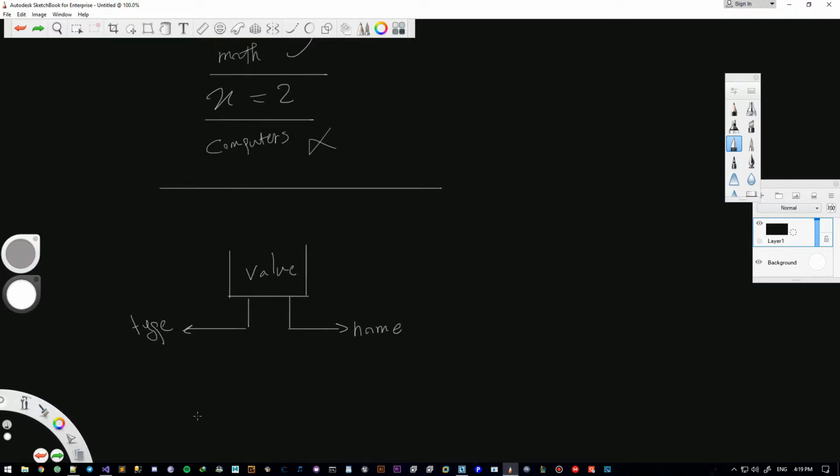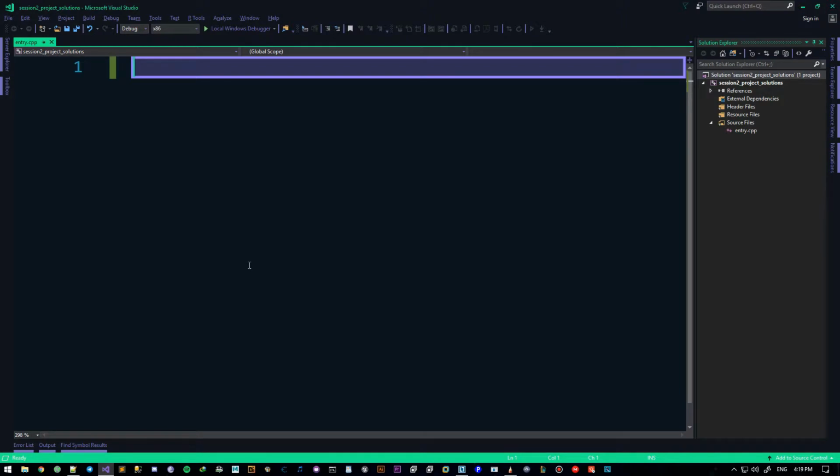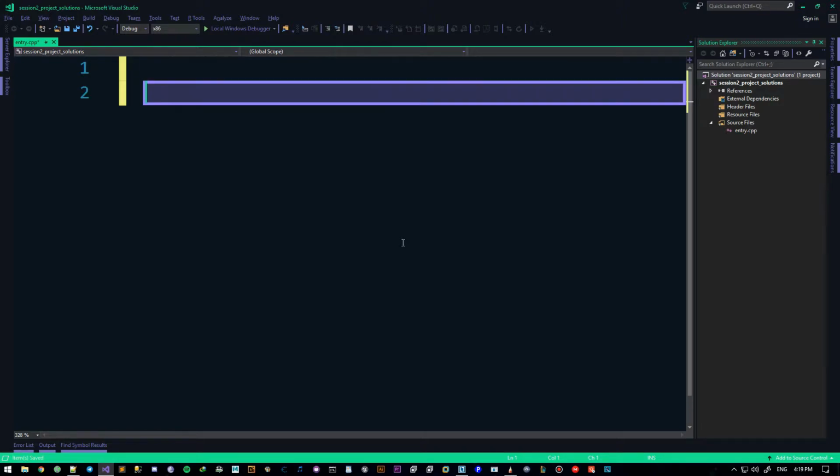Now, let's get into the coding part. You already have your projects open, I hope. If you don't, pause the video, open your projects, get going. Now, if I say x equals 2, there's definitely going to be an error, okay? It's like, yeah, I don't know what the heck. This declaration has no storage class or type specifier.